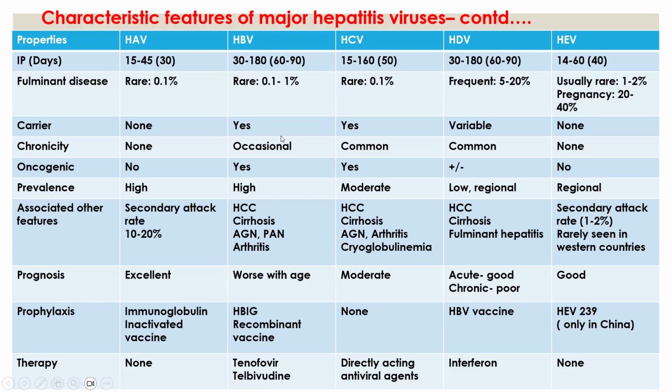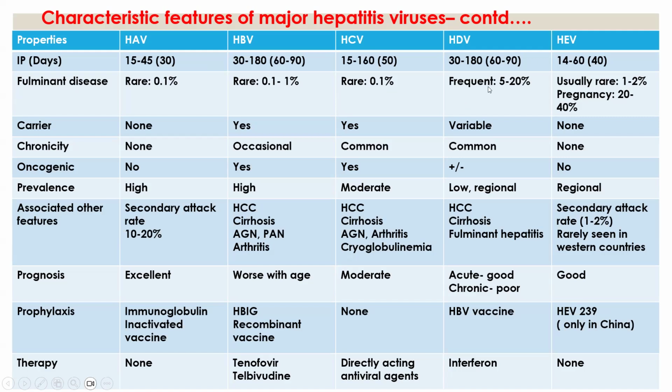And next, fulminant disease. So what is meant by fulminant disease? It means the disease suddenly becomes very severe and very quickly. So that is fulminant. Hepatitis A virus is very rare, only 0.1 percent. Hepatitis B virus is also very rare, 0.1 to 1%. And hepatitis C virus is also rare, like 0.1%.